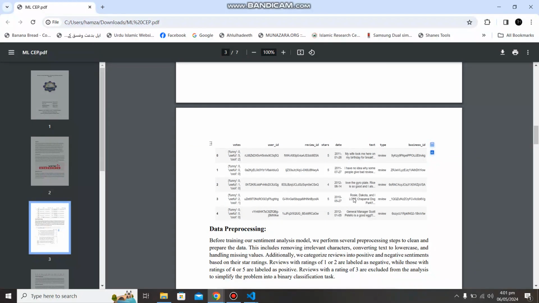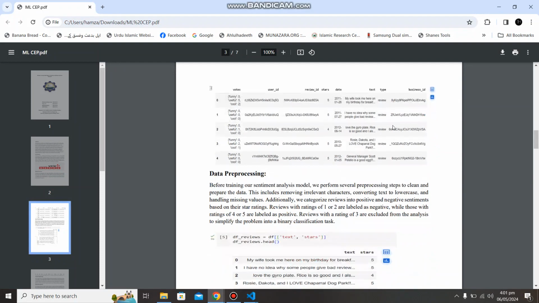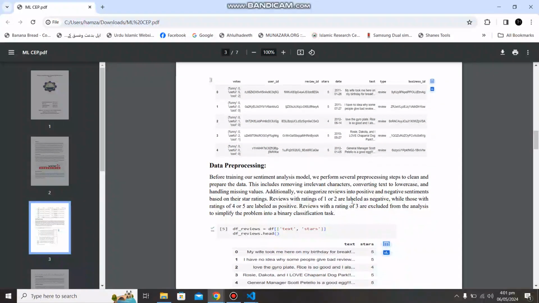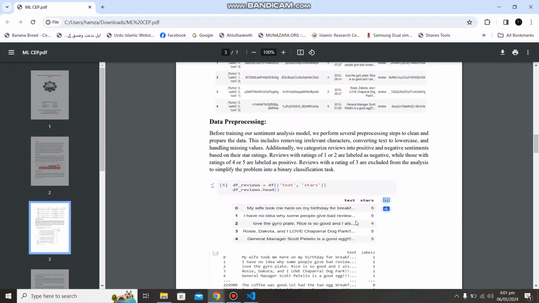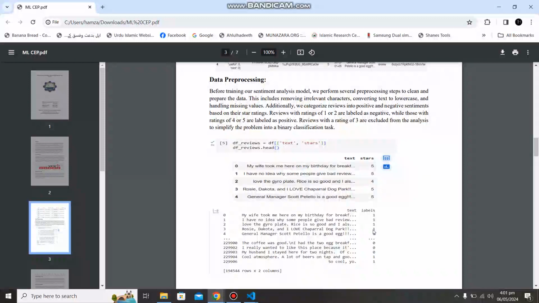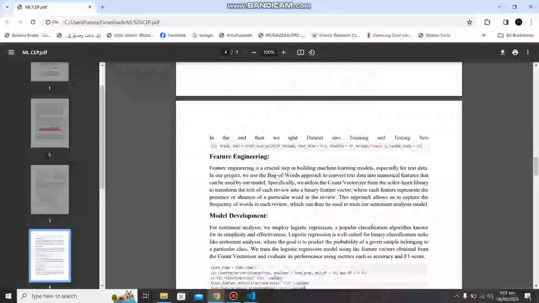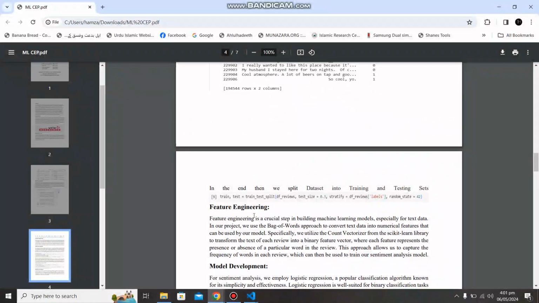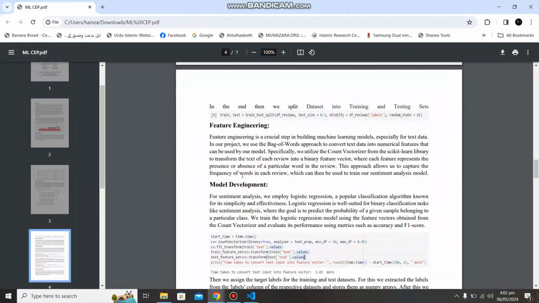Based on these stars, we have defined a label for each review, whether it is positive or negative. If the number of stars is greater than 3, then we have labeled it as 1, meaning it is positive, and if it is less than 3, then we have defined it as label 0, which means it is negative. After that, we have also split our dataset into training and testing sets, so that we can further give it to the model to predict the answer.